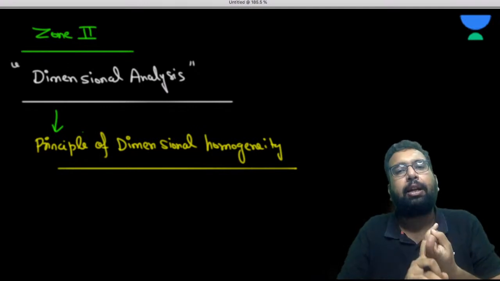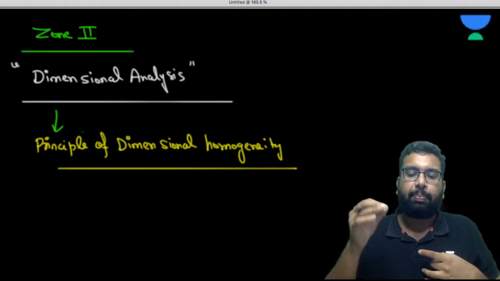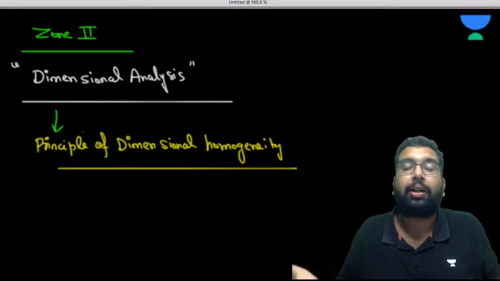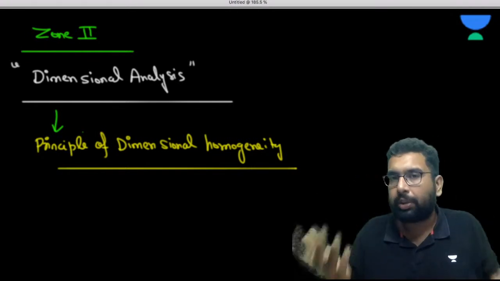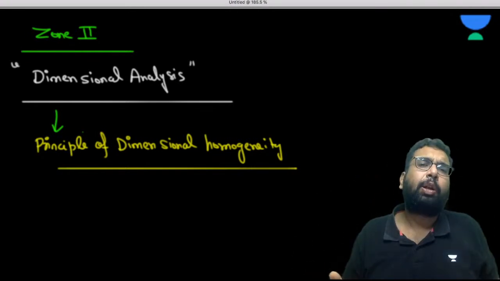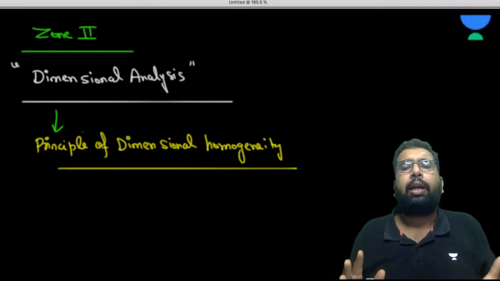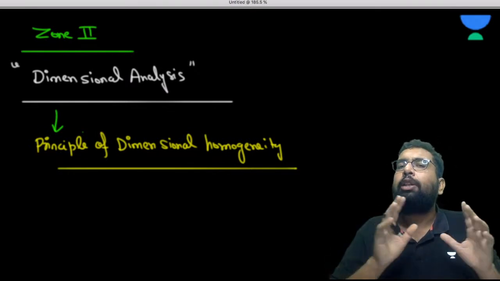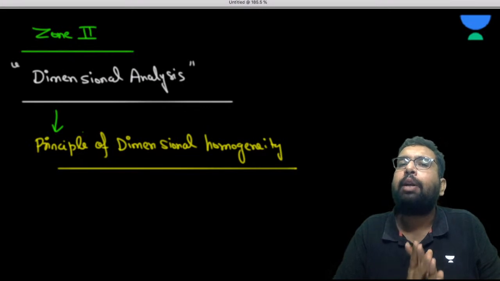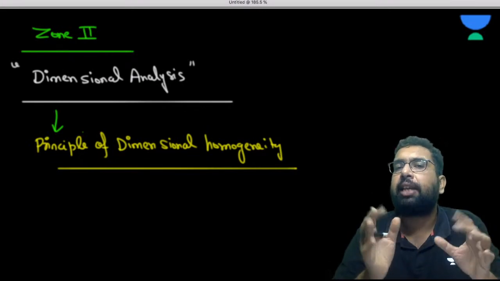If I say 10 meter plus 5 seconds, you will say, "Sir, how is it possible?" This makes no sense. This is what the principle of homogeneity says: only those quantities can be added or subtracted which have the same unit.